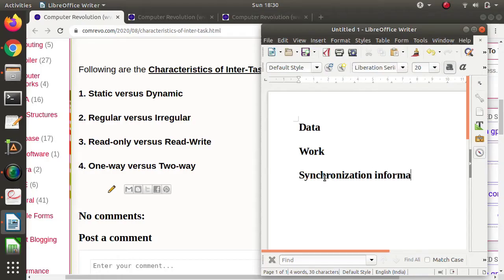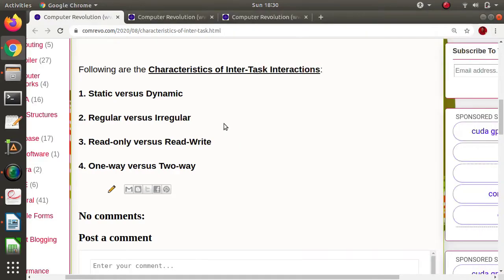And sometimes they have to share some synchronization information to synchronize some tasks. So this interaction happens between the tasks for sharing some data, or sharing some work, or sharing some synchronization information. So there are different characteristics of interaction. These characteristics are: first is static versus dynamic, second is regular versus irregular, third is read only versus read write, fourth is one way versus two way.